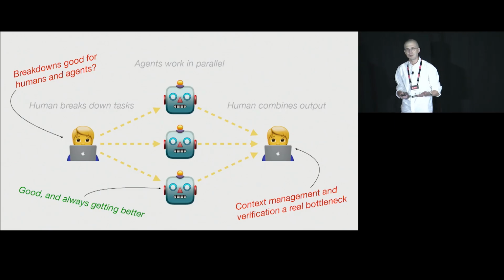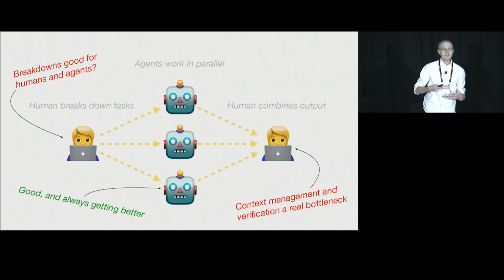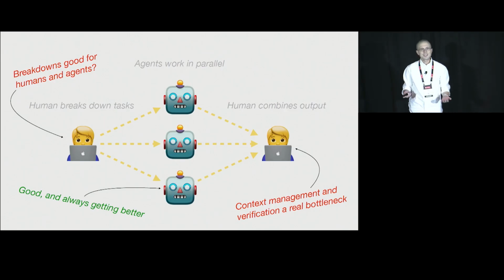But it turns out it's very difficult to come up with a breakdown that is both good for humans and good for agents. And I'll talk more about this in a little bit. The other thing that is really tricky is the human has to take all of these disparate changes and try and bring them together into a single representation. That context management and the verification of each of these individual changes is a huge bottleneck.